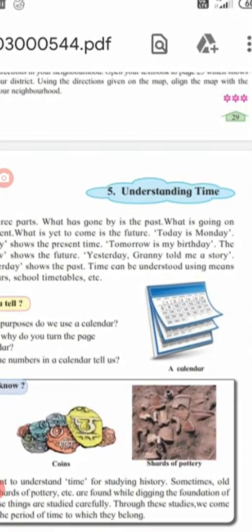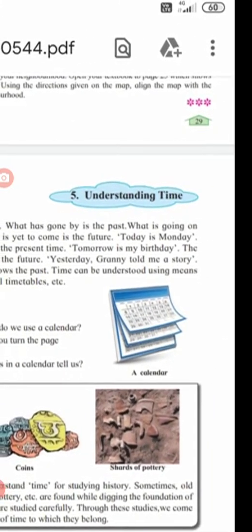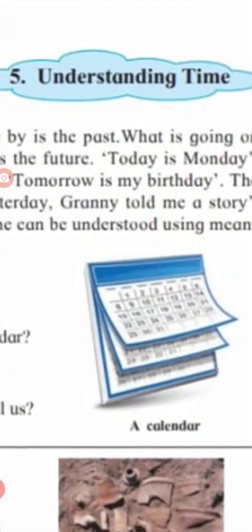Third question. What do the numbers in a calendar tell us? Now there are numbers on the calendar. What do they tell us? They tell us the date and they tell us the day. On the calendar, the day is mentioned, the date is mentioned, the year is mentioned and the month is also mentioned. So children, which year is going on? 2020. Which year has gone? 2019.